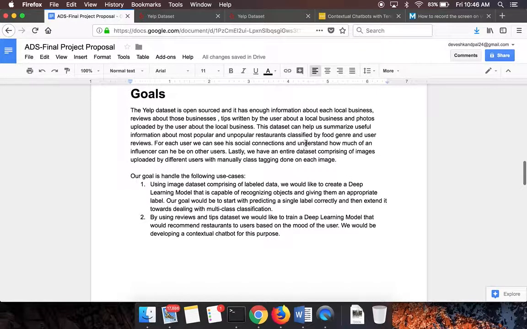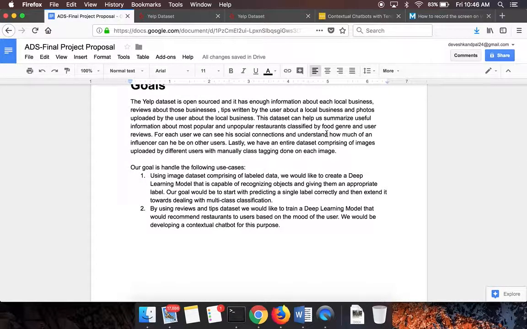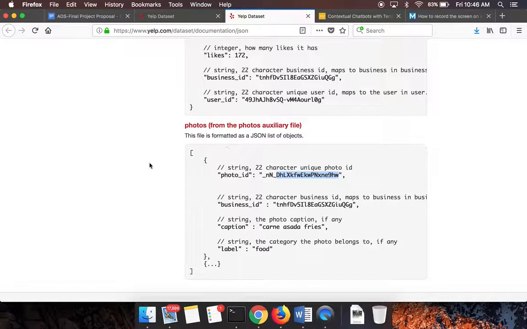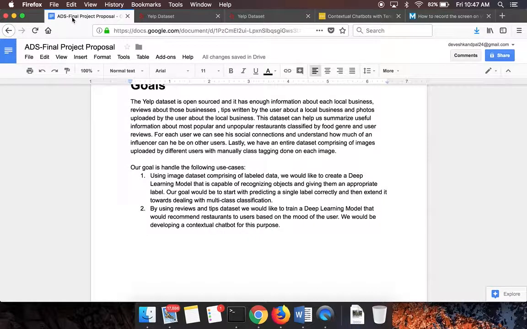What we're trying to achieve here is, using the image dataset comprising label data, to create a deep learning model that is capable of recognizing objects and giving them an appropriate label. Our goal would be to start off with predicting a single label correctly and then extend it towards multi-class classification. If you look here, this is an image ID, and there is a manually tagged label which says food, and a deep learning model should be able to come up with this label automatically, so you don't need any manual intervention to come up with the label when you upload a photo.